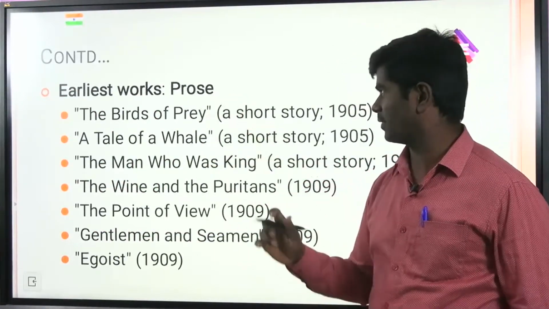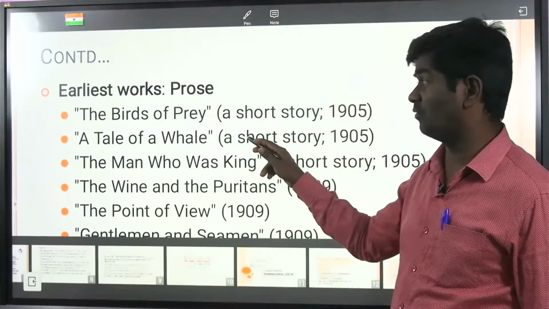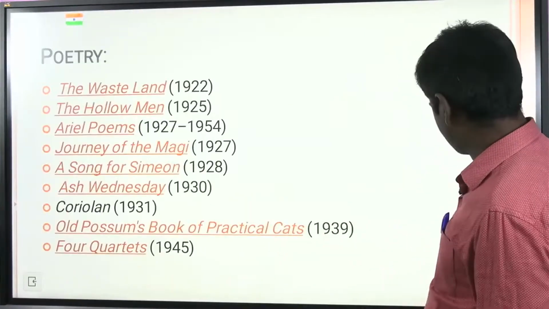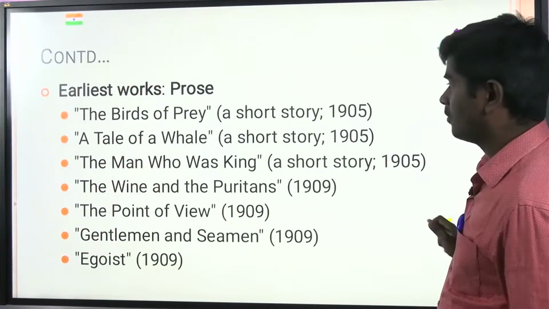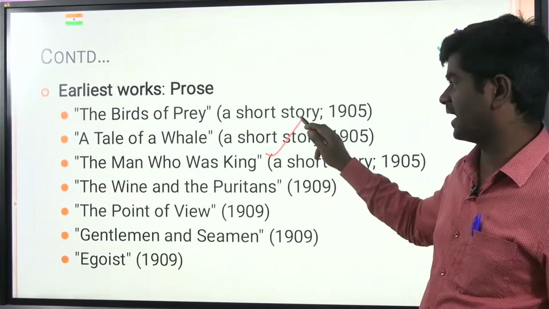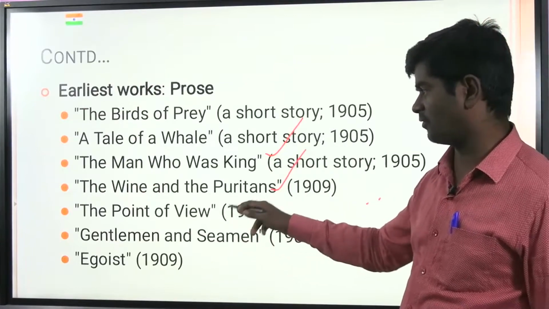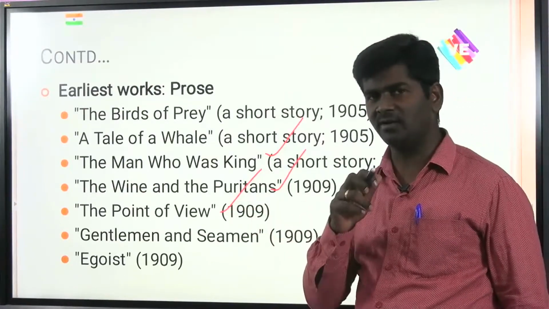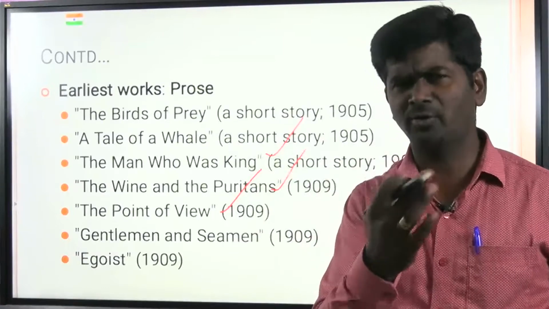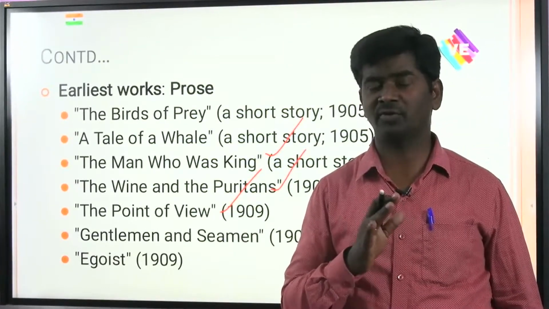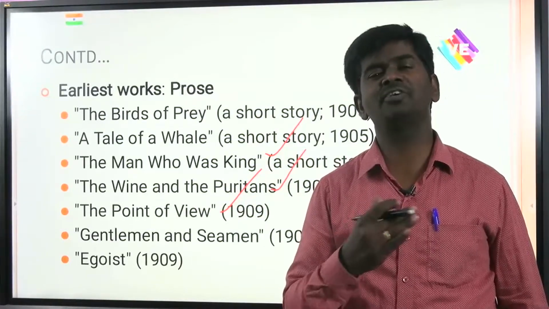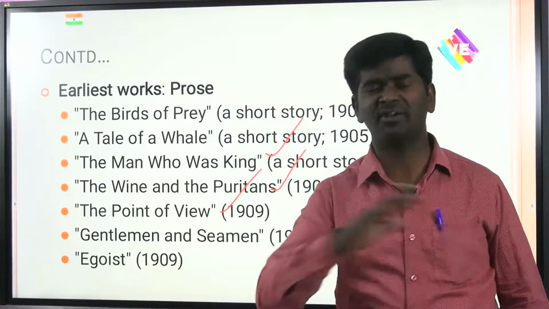The Birds of Prey, a short story, 1905, A Tale of a Whale. Next, or else you can see, friends, The Man Who Was King, The Wine and the Puritans, The Point of View. Point of view, friends, here you need to understand, as part of fiction, what is the technique of narration, what is point of view, and how different fictions are composed by different writers.